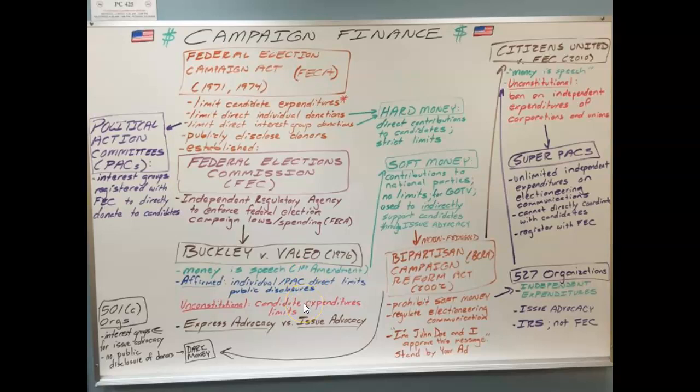Therefore, let's skip down to the unconstitutional part. They ruled that number 1, the limiting candidate expenditures, was unconstitutional.